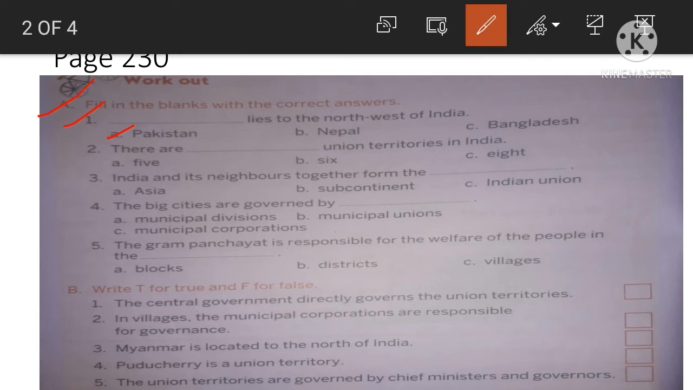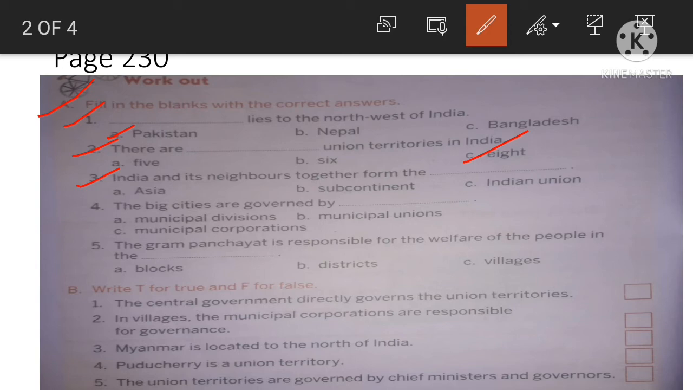Next, question number 2. There are dash union territories in India. As we have discussed, there are 8 union territories and there are 28 states. Okay. So the correct answer will be 8. There are 8 union territories. Question number 3. India and its neighbors together form the, options are given here, Asia, subcontinent, Indian Union.